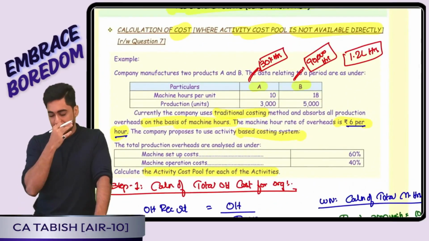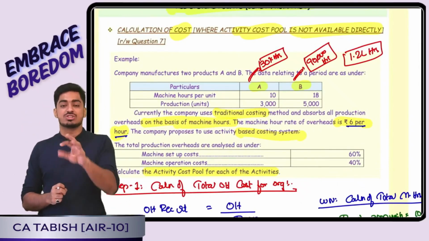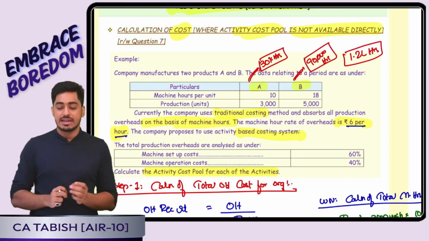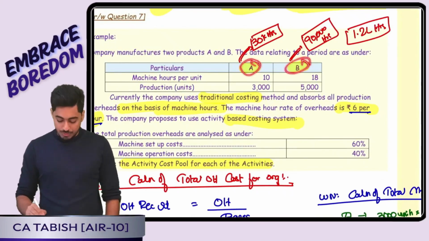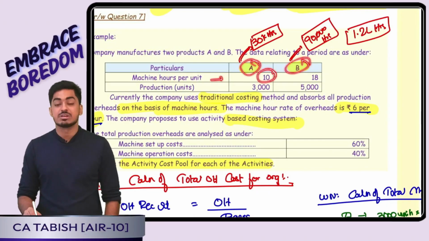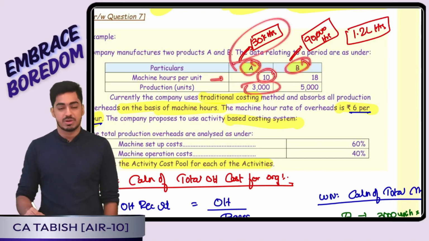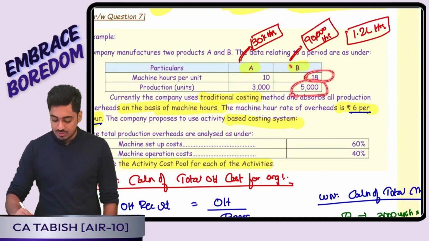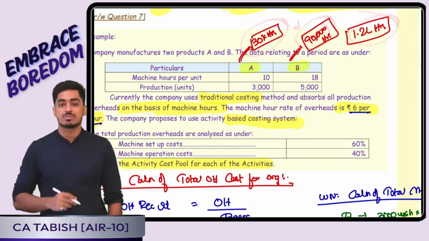Sir, what was special? One point special we had discussed. That is where activity cost pool is not given directly, but total overhead cost can be calculated. Simple example again I am showing here. Question told me that I am producing A and B. To produce 1 unit of A, I have to work for 10 machine hours. That way 3000 units of A have been produced, that means total 30,000 hours my machine would have worked to produce A. Similarly B, for 1 unit of B 18 hours is needed. That way 5000 units we produce, that means total 90,000 hours would be needed. So total 30 plus 90, 1.2 lakh machine hours we worked.